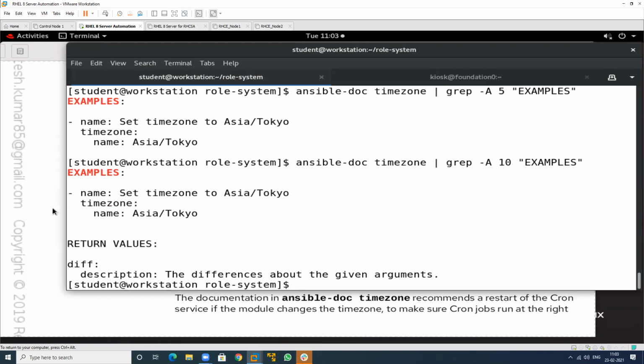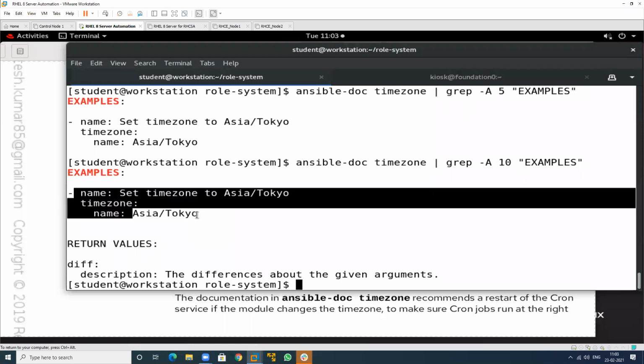But I want to check the information of the time zone. So there is a time zone, and this is Asia, Tokyo, Asia, Kolkata, Asia, other. So all the time zones you can search. You don't need to remember this whole thing. Just change this one only.